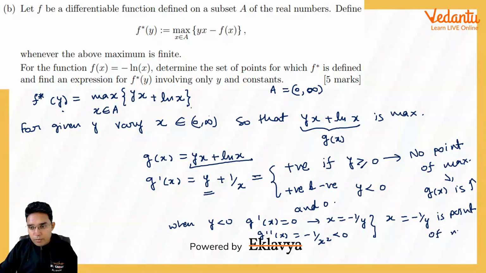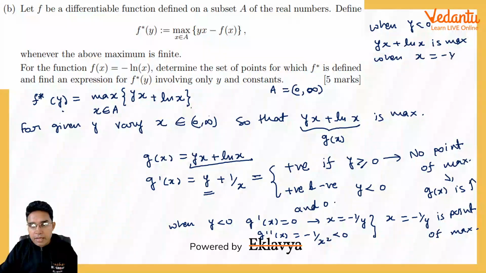This means, whenever this y is negative, this yx plus ln x will be maximum when x is taken to be minus 1 upon y.